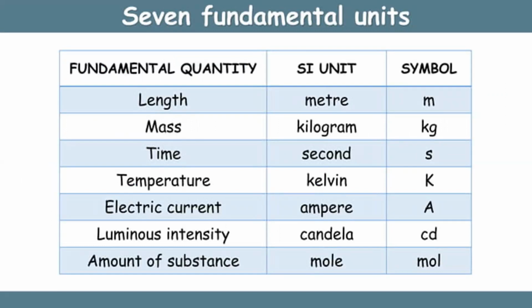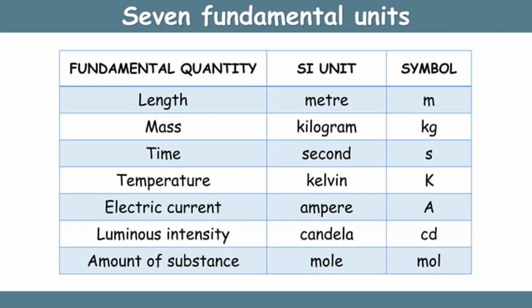The 7 fundamental units. In the first column, we have here the 7 fundamental quantities, like length, mass, time, temperature, current, luminous intensity, and the amount of substance. And the SI unit we use for length is meter, and we use the symbol m.